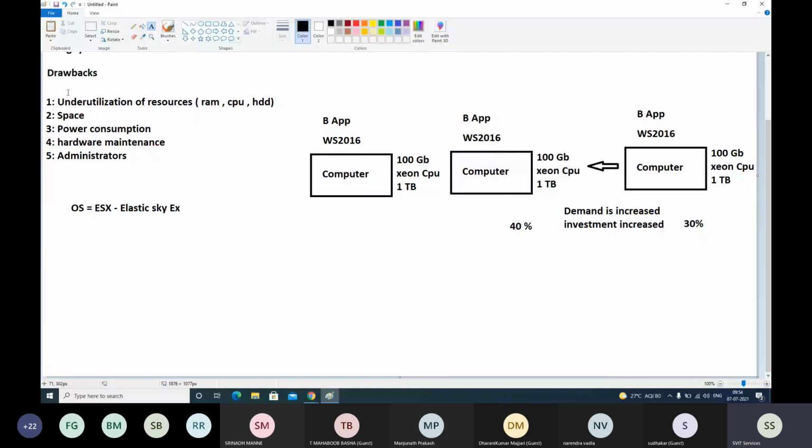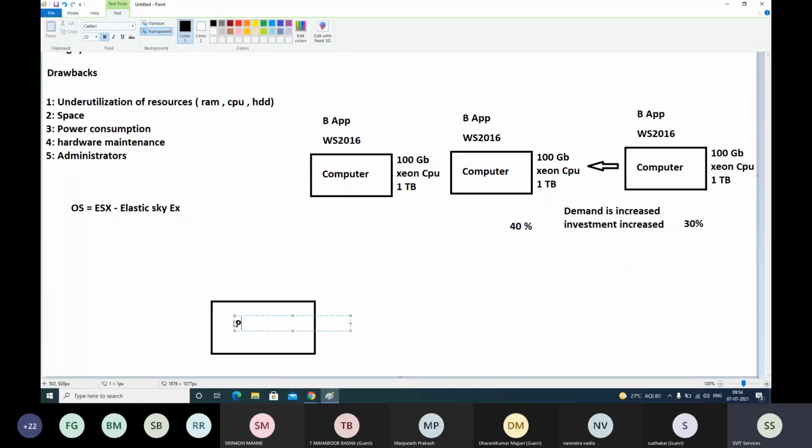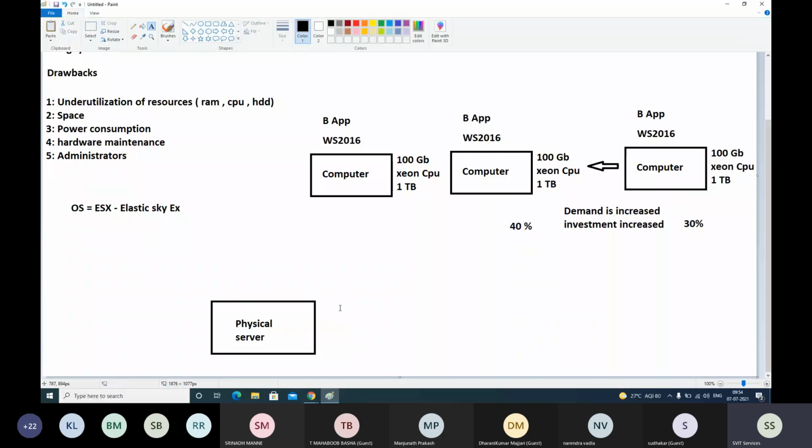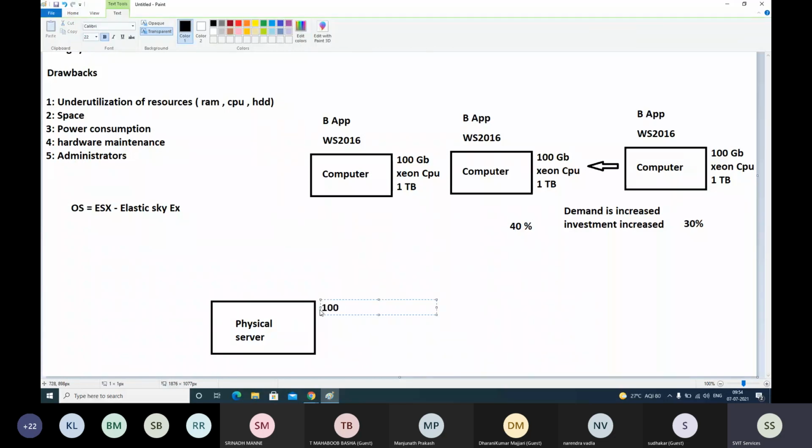Okay, buy a computer. It's almost like what we discussed yesterday. Buy a physical computer, a physical server with 100 GB RAM. RAM or memory, both are the same. So whenever I say memory or RAM, both are the same. Do not confuse. Let's say a Xeon processor and a 1 terabyte hard disk.